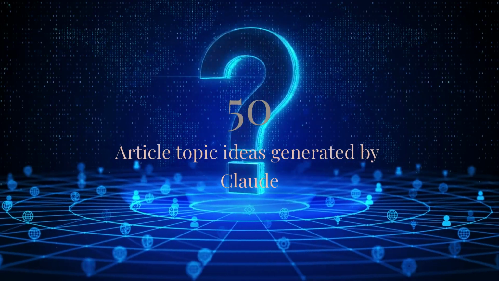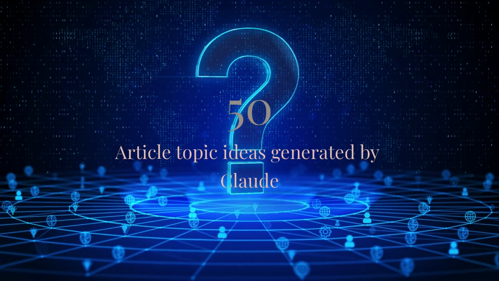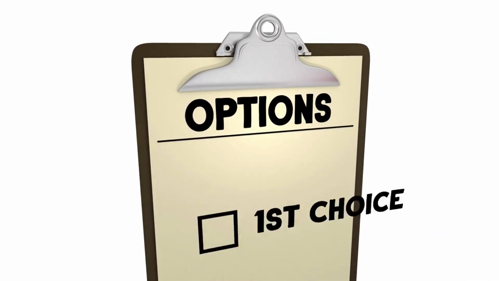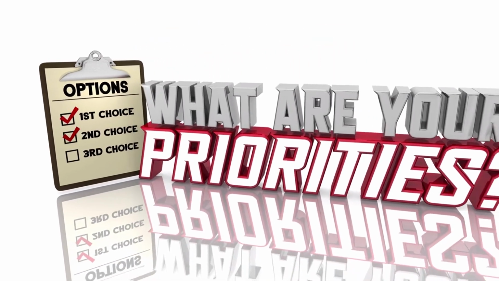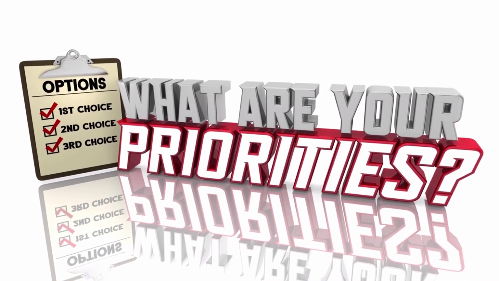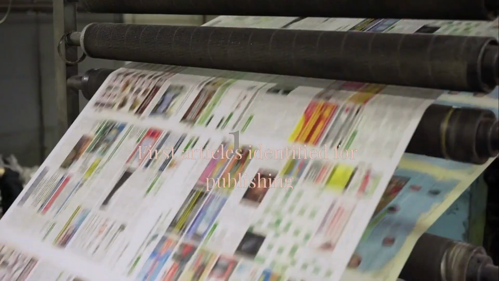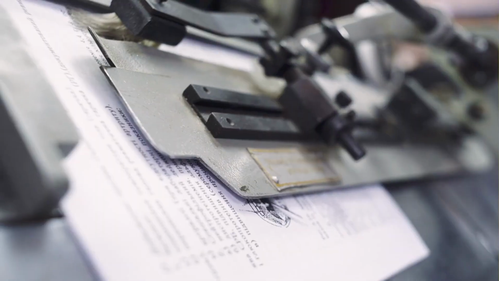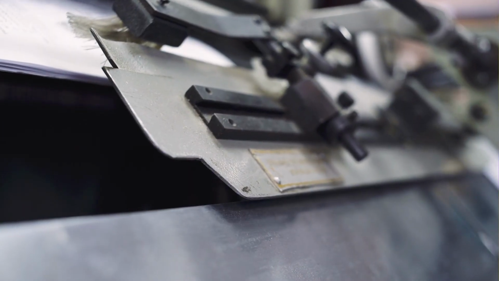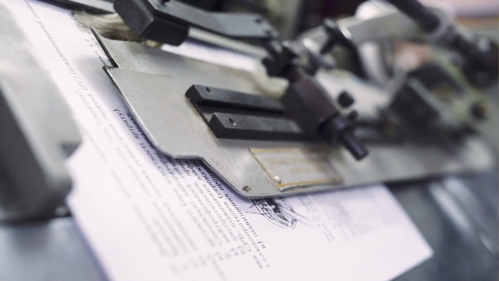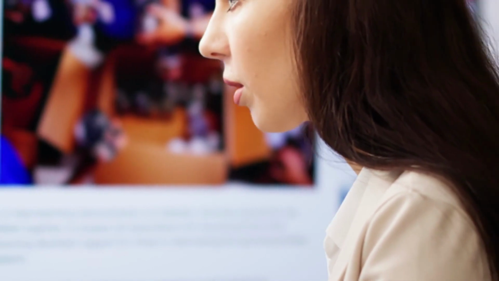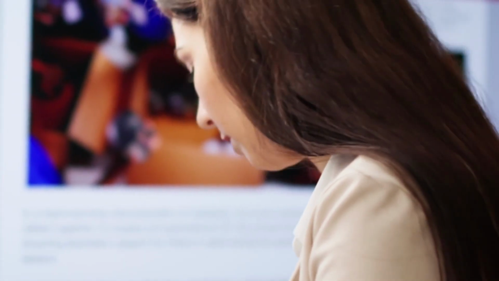Ask it to generate 50 article topic ideas that target real search queries your audience is making. Ask Claude to prioritize topics with strong search intent, moderate competition, and clear monetization potential. From that list, identify your first 10 articles. These should be a mix of informational content that attracts new readers and comparison or review content that drives affiliate clicks and conversions. Ask Claude to organize your first 10 topics into a logical publishing sequence.